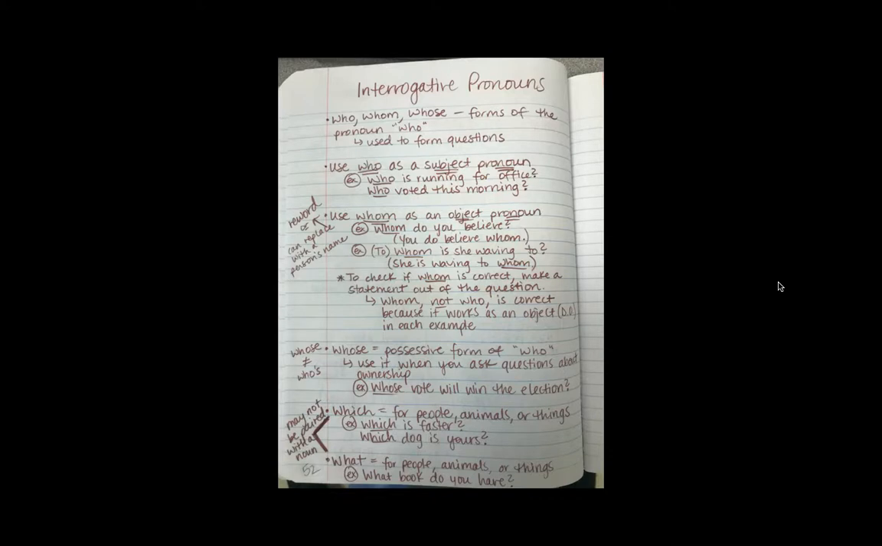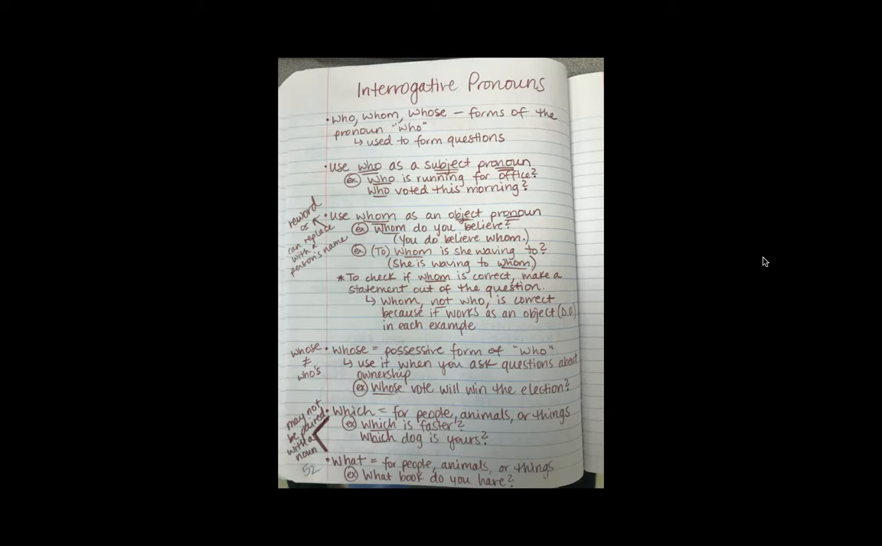So we have the word who, and now I'm on the second bullet here. So who is used as a subject pronoun. So remember, subject pronouns are always the subject of the sentence, but it's a pronoun just replacing it. So instead of Mrs. Hurst as the subject, it's who, or her or she. But in this case, it's an interrogative pronoun. So we have the example here. Who is running for office?